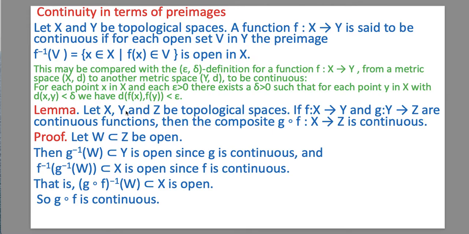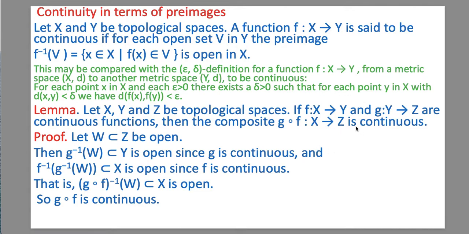Suppose X, Y and Z are three topological spaces. If f is a mapping from X to Y, g is a mapping from Y to Z, and f and g are continuous functions, then the composite g∘f, which is from X to Z, is also continuous.